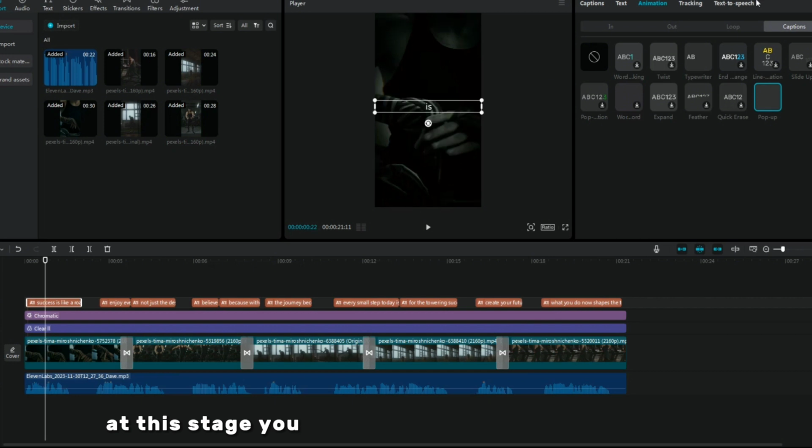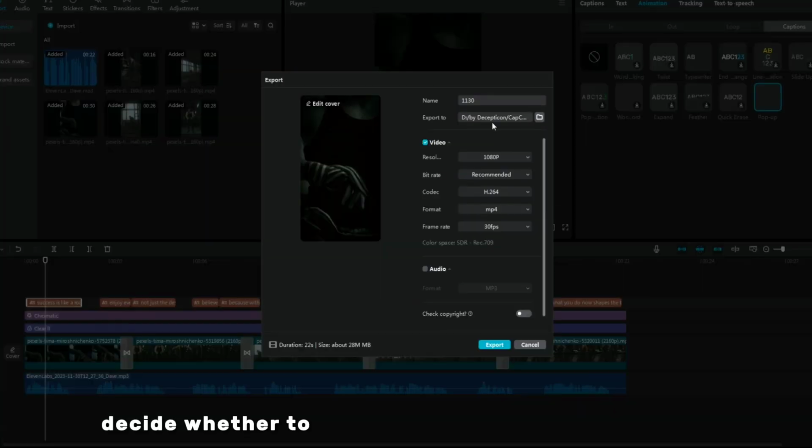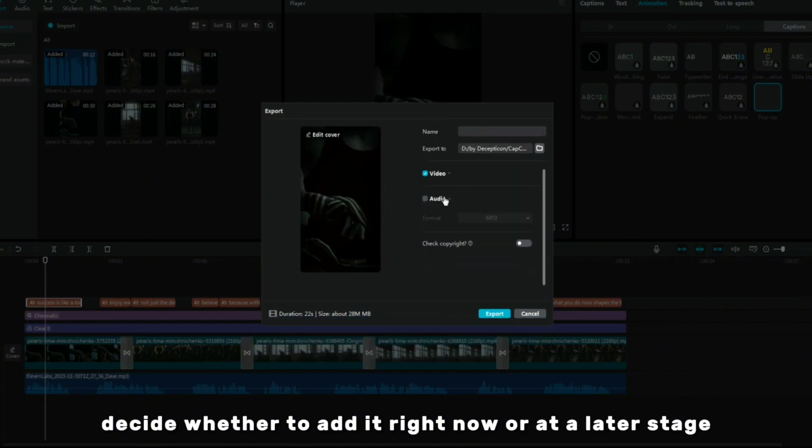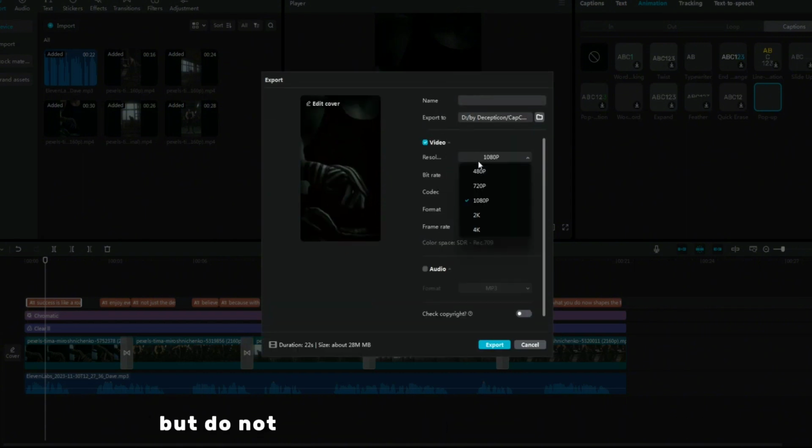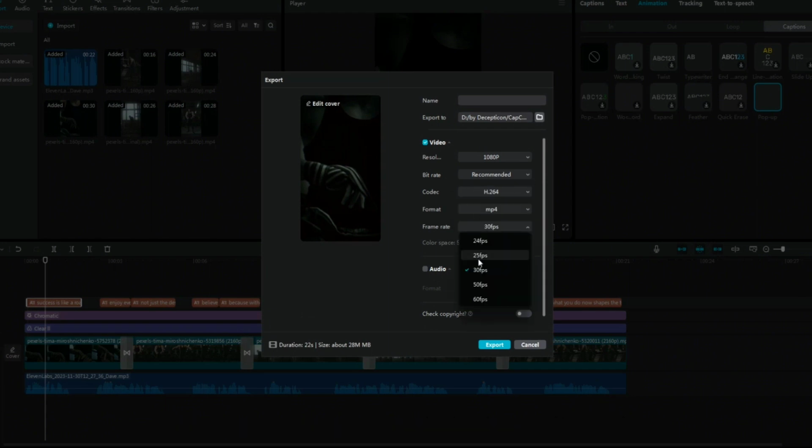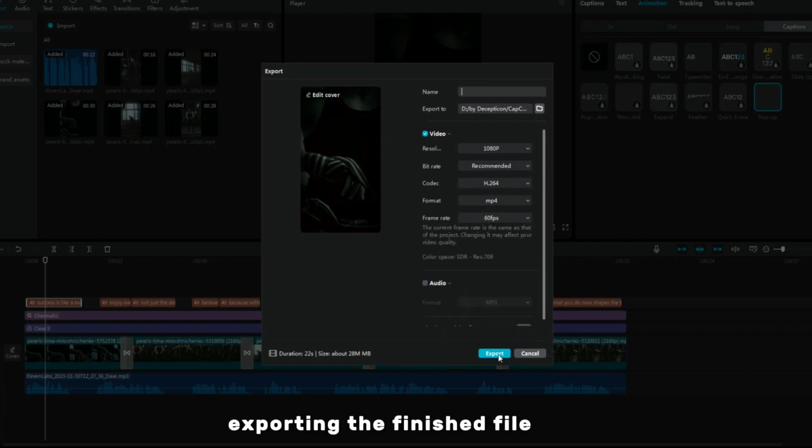At this stage, you can also turn on background music. Decide whether to add it right now or at a later stage. But do not forget about the important step: exporting the finished file.